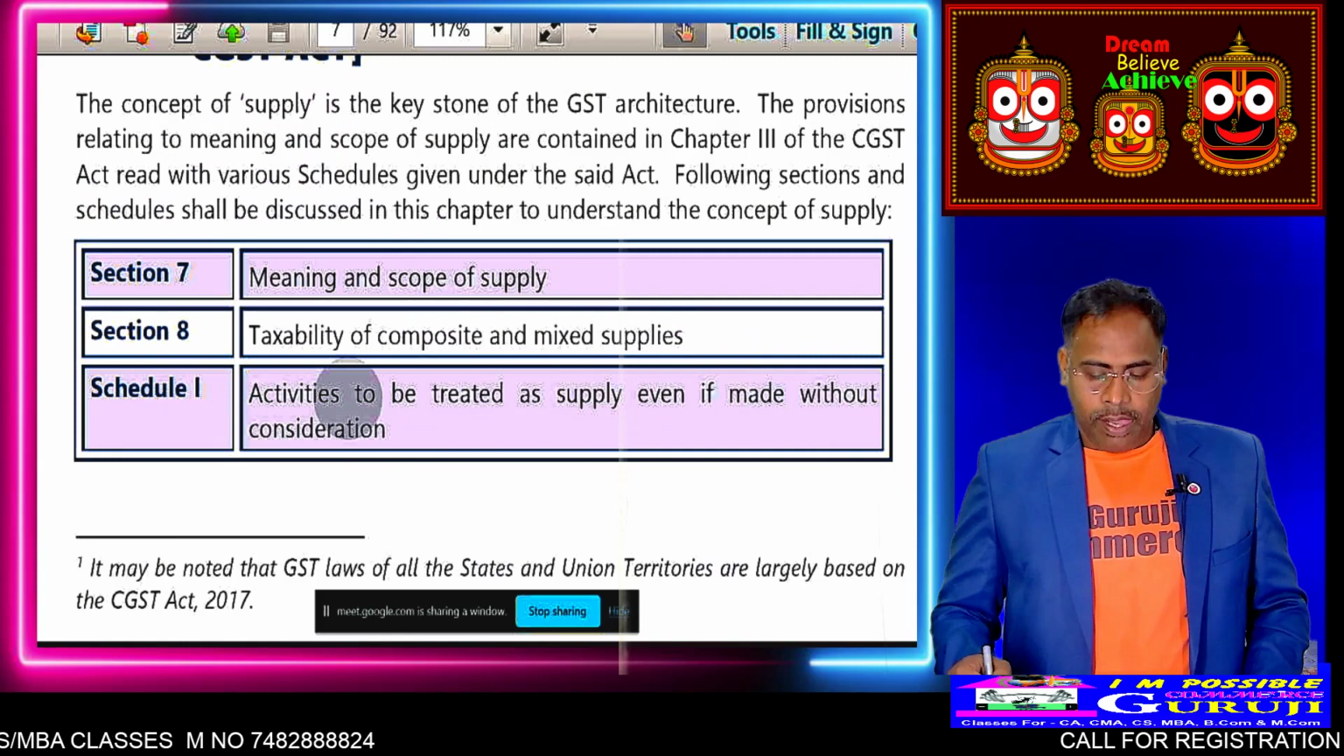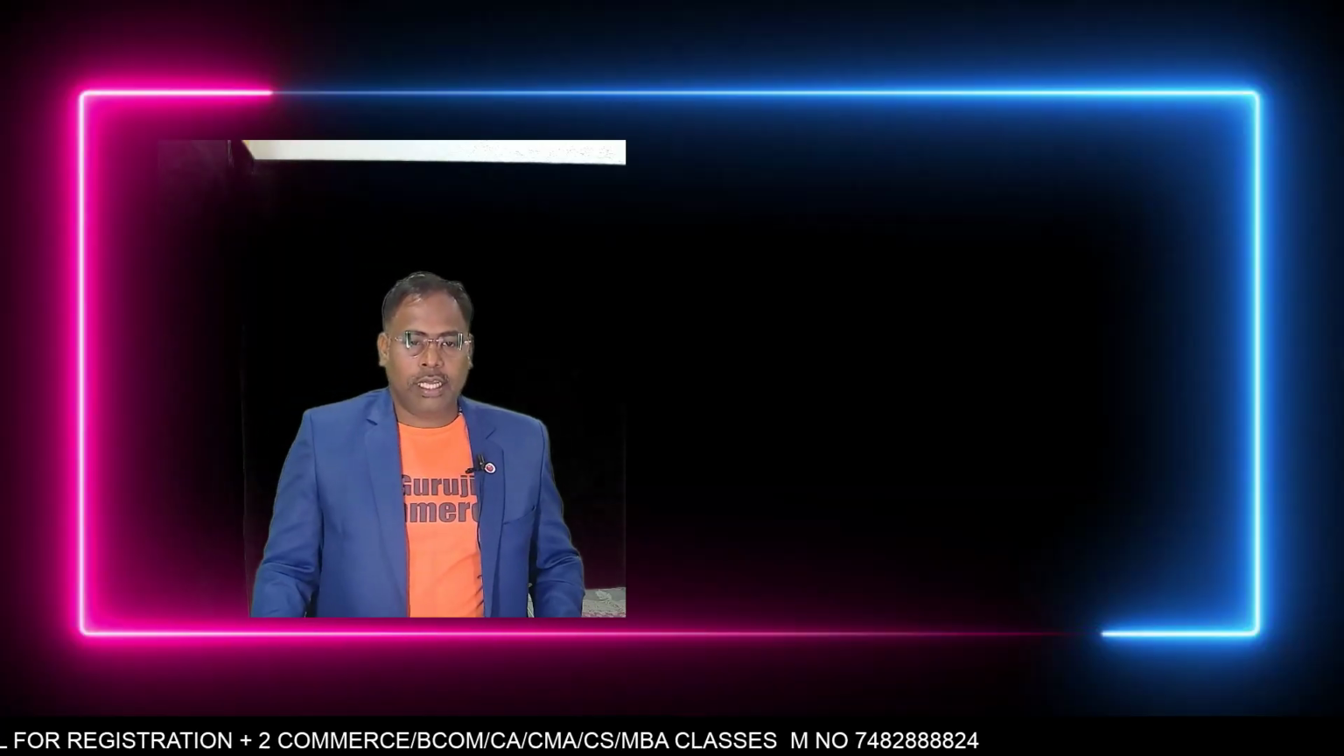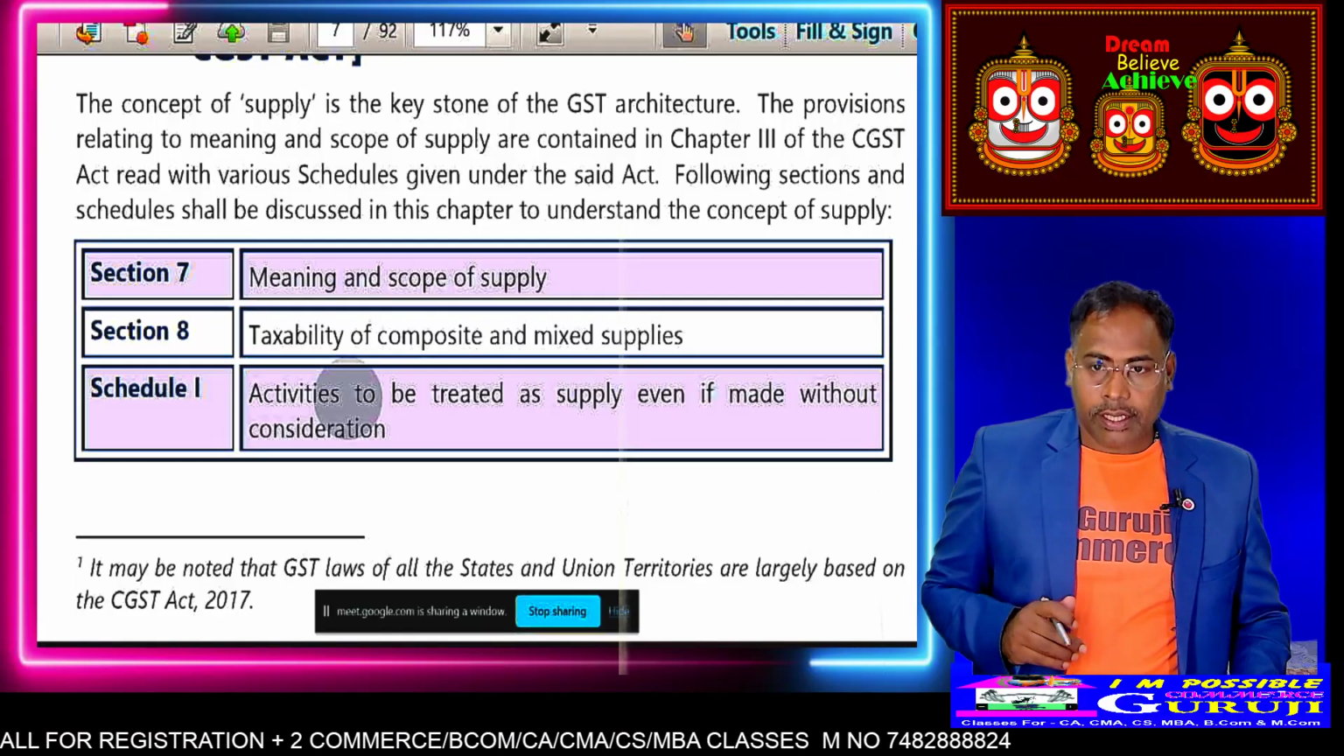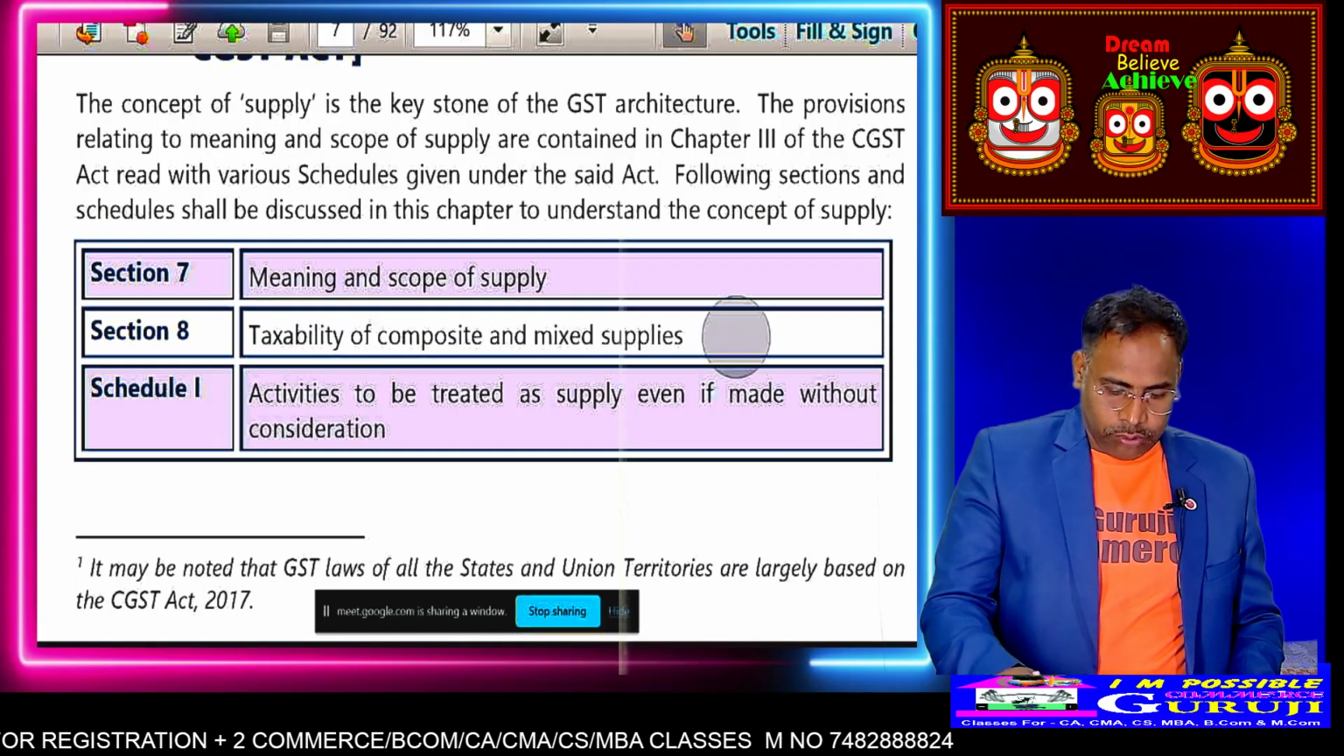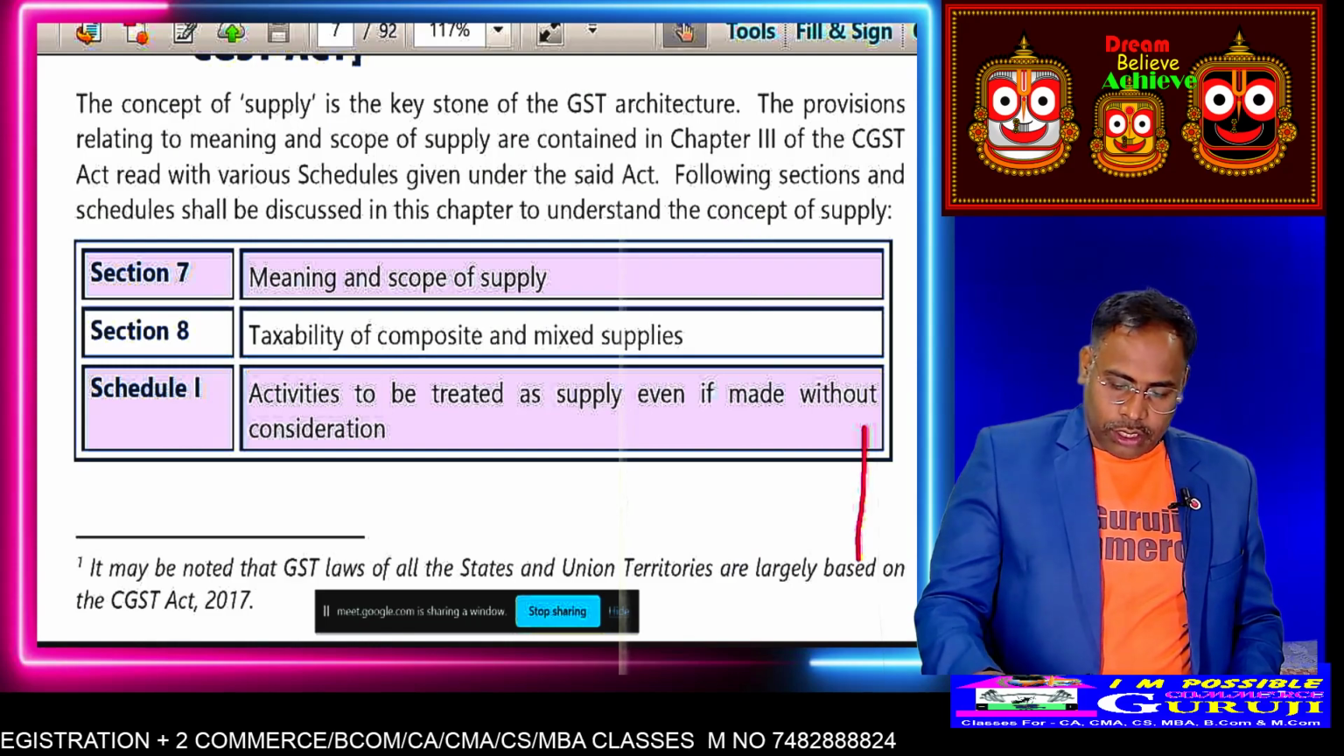If imports of goods, will GST be levied or not, if it is in the course of business? Yes, sir. With consideration or without consideration? Without consideration.